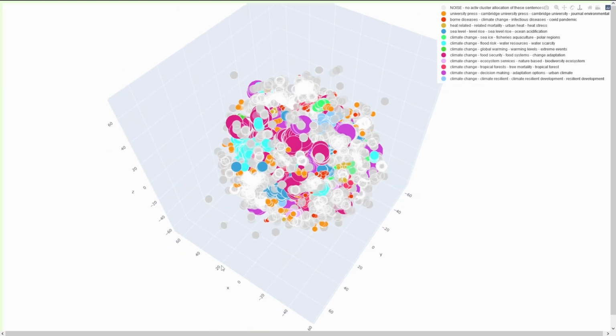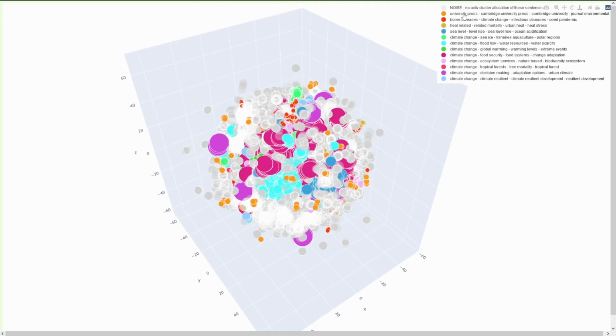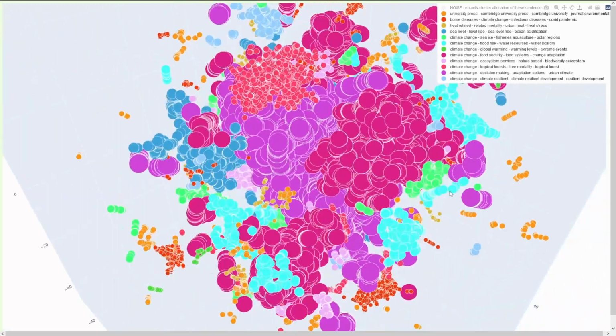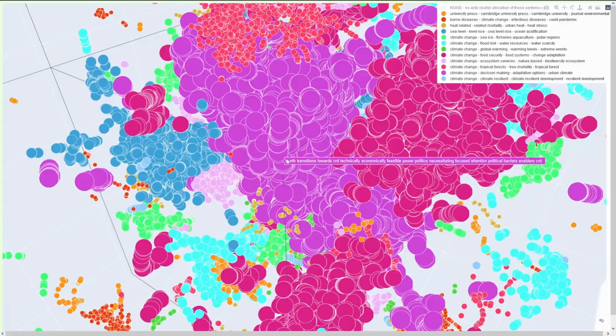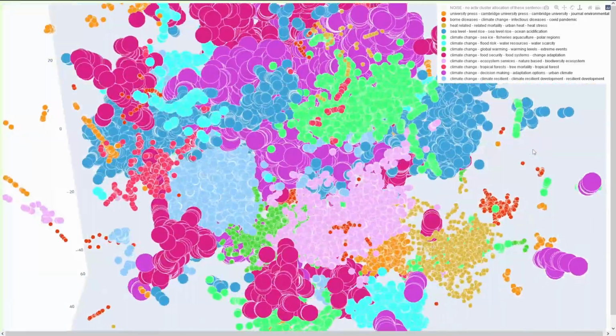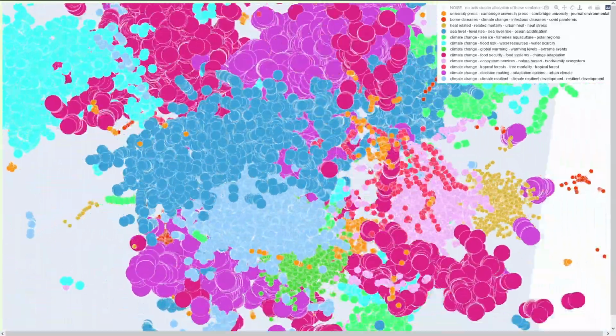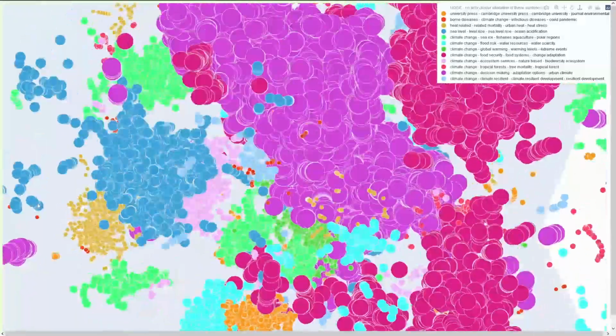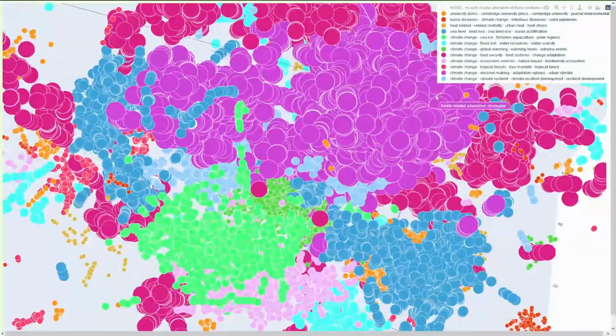So these are the top 10 clusters. And if I switch off the noise, this is the cluster structure you get. Each dot, each sphere is one sentence. So we have here all the sentences of the document clustered in a 768-dimensional topological space to understand the differences.